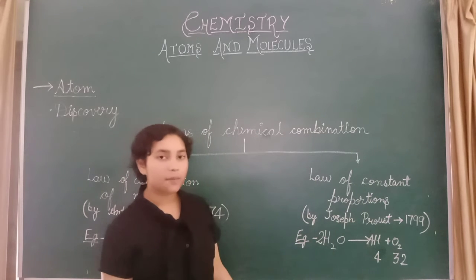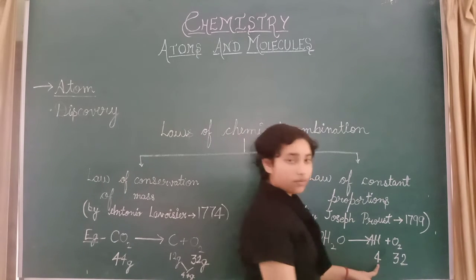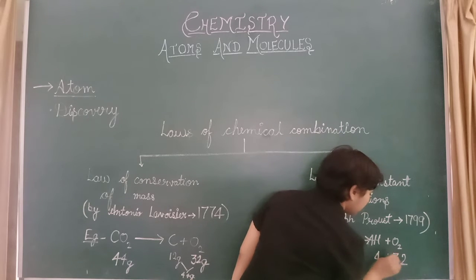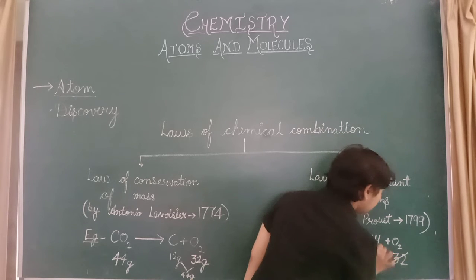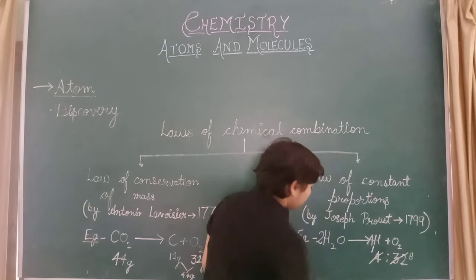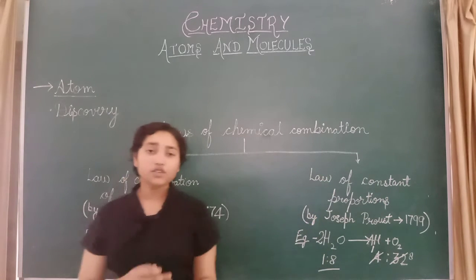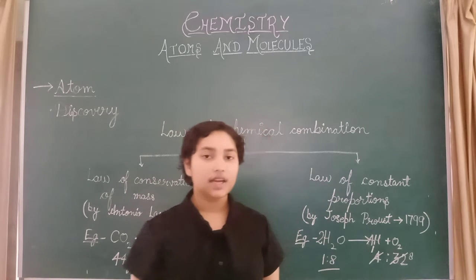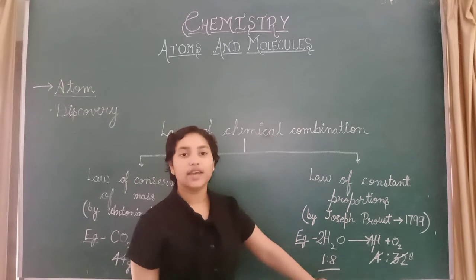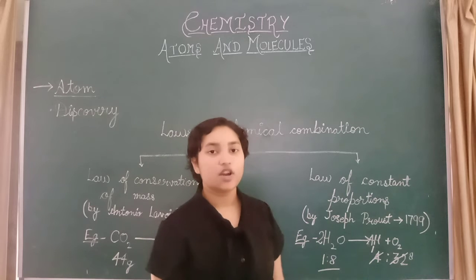Now it's a balanced chemical reaction, so now we put the proportion. If we cancel it out, we get 1 and 8, 1:8. Hydrogen and oxygen will combine in the ratio 1:8 to form water.